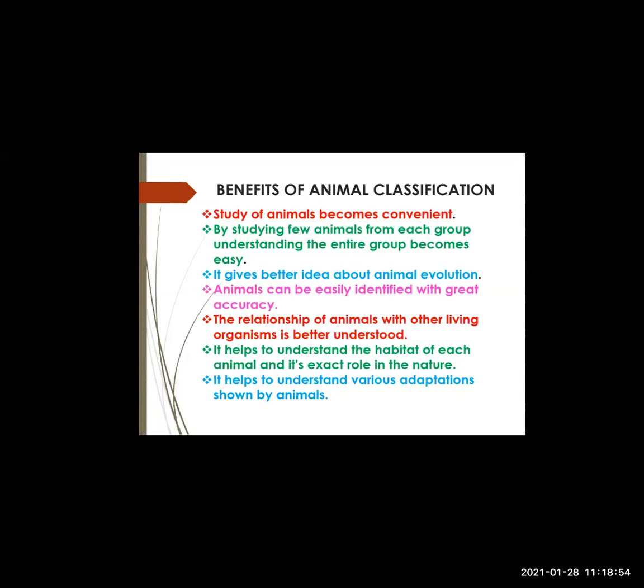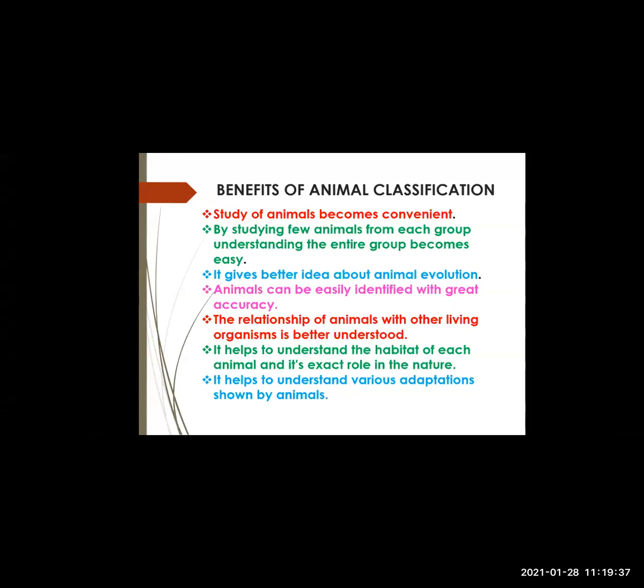Third one, it gives a better idea about animal evolution. Now, what is evolution? In lower classes, you have studied Darwin's theory of evolution. Over a period of time, there have been changes in animals which have made them capable of surviving or adapting to different environments and factors, isn't it? So with animal classification, if we see over a period of time what changes have been there in those animals, how they have evolved and how they are able to adapt, that can be studied.